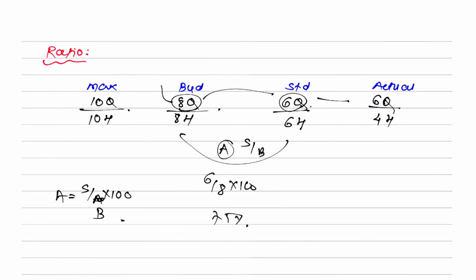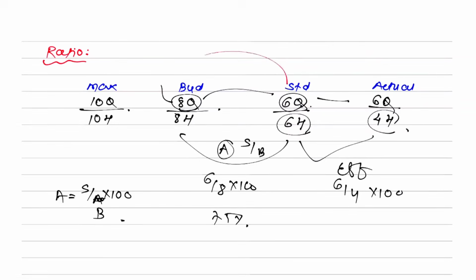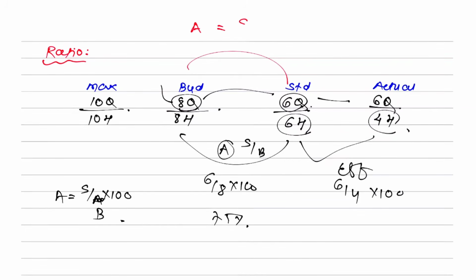Now if I talk about the efficiency ratio, the job which should have taken 6 hours has taken how many hours? 4. So whether you are efficient or not, just tell me. Yes, you did 6 hours of work in 4 hours, because of your speed. So should your efficiency answer be greater than 100 or less than 100? You are more efficient, so you have to do 6 by 4 or 4 by 6? 6 by 4. Then you can get the answer. That is your efficiency ratio. So what you need to remember: activity ratio is standard upon budget into 100. Efficiency ratio is standard upon actual into 100.